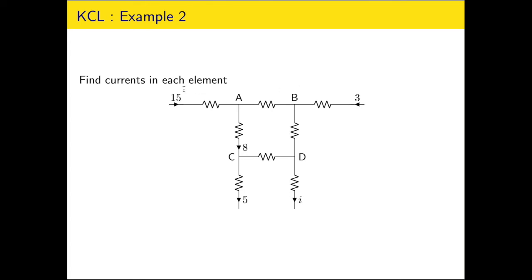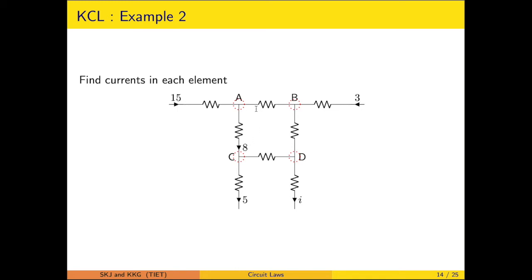However, when it is to be calculated in each element, we identify the junctions and put down the equations. These junctions are marked A, B, C and D, and corresponding to junction A, we will write the KCL equation. This is the incoming current, this is the outward current.